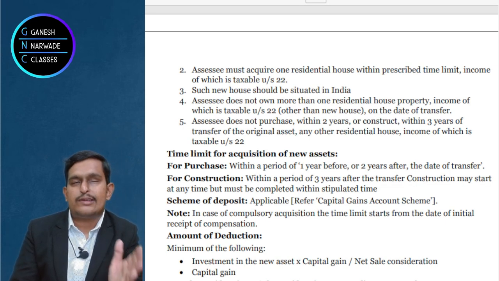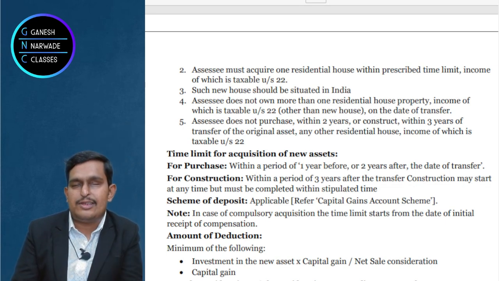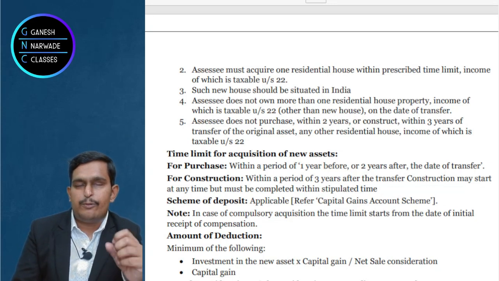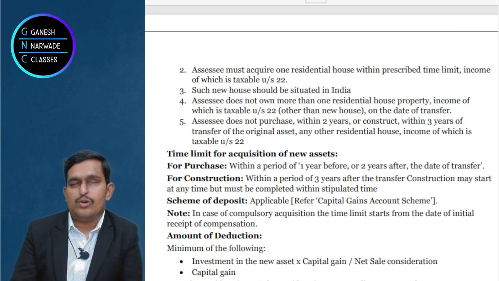But if you already have more than one house property, two, three, four residential house properties, then you cannot claim exemption under section 54F.